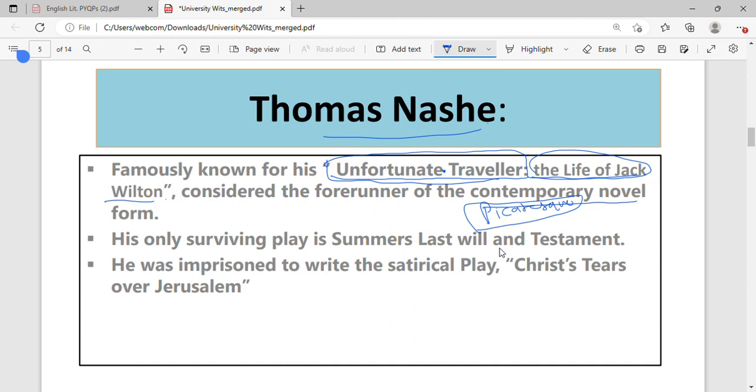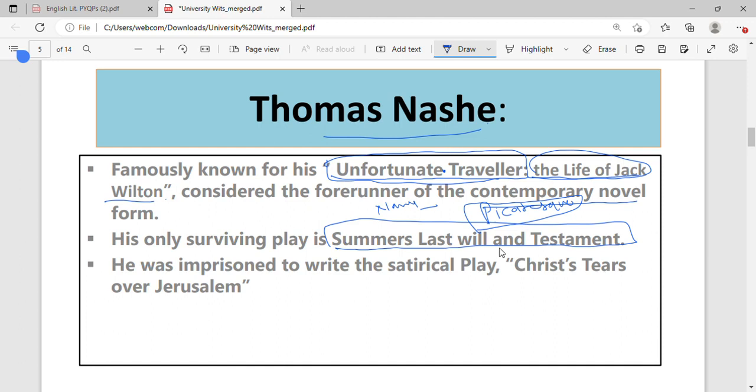Now the second point here is that his only play that we have today. This is a novel, or you can call it a prose work. It was not a complete novel. That's why it is called a forerunner. It was just the beginning of novel writing. So his play is A Summer's Last Will and Testament. That's the play written by Thomas Nash at that time, and this is the only surviving play we have today.